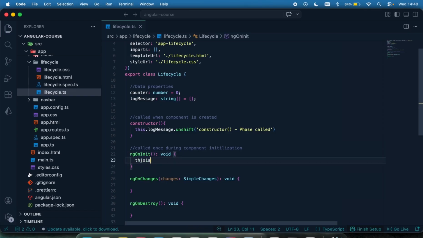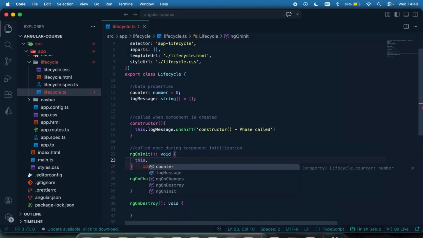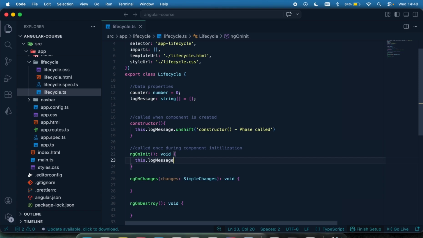Okay. So in the meantime, let me just show you guys, keep track of where this has been called by saying this.logMessage.unshift. It means that it's going to add this to the top of the list right here.